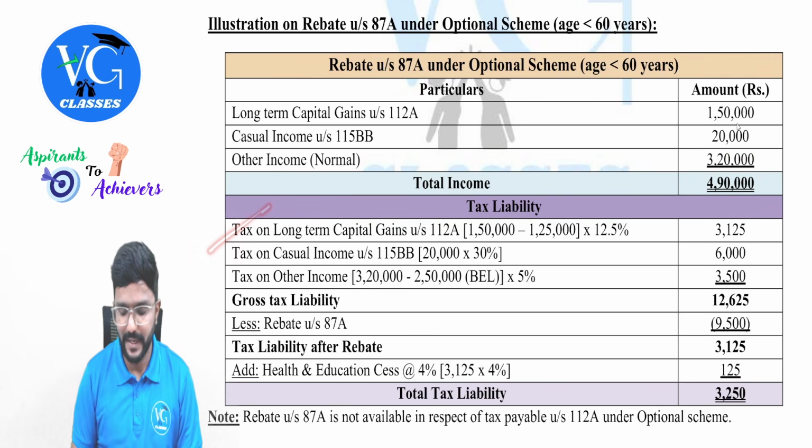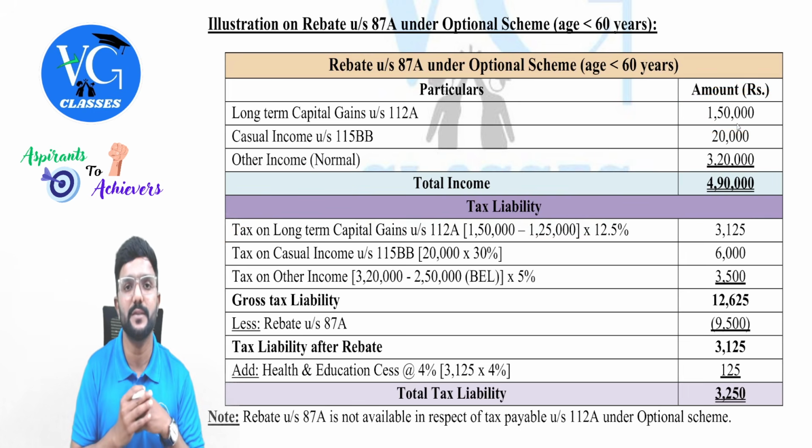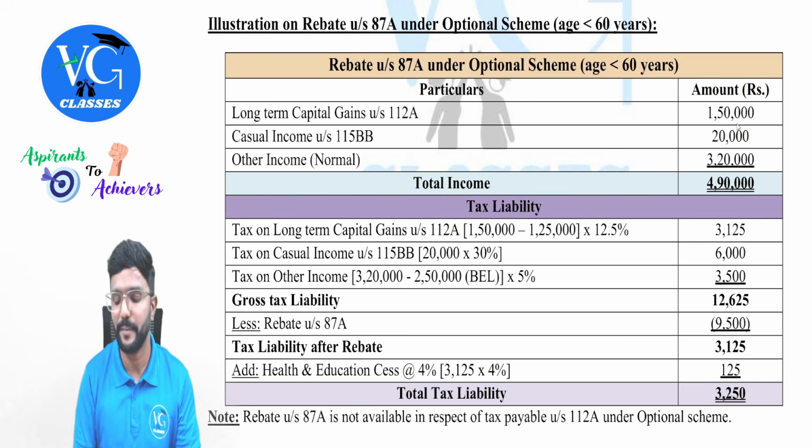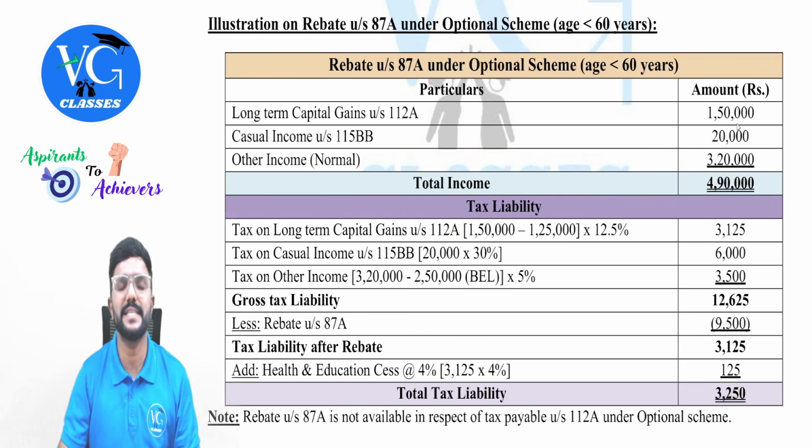Tax on long-term capital gain, which is 1 lakh 50, up to 1,25,000 it is not taxable. So remaining is 25,000 taxed at 12.5%, gives us 3,125. Then tax on casual income, 20,000 is there, straight away taxed at 30%, gives us 6,000. Then tax on other income, 3,20,000, on which we need to apply slab rates.